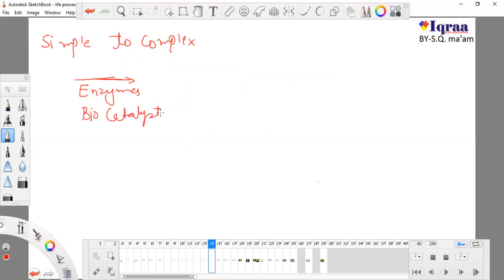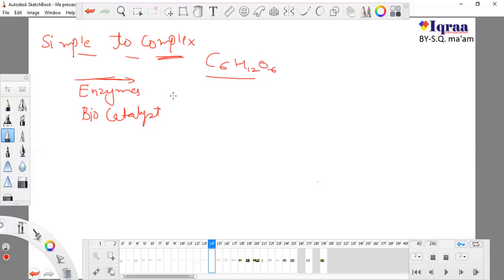What are catalysts? Catalysts are substances which increase the rate of reaction. So we are converting something simple to complex, and so many enzymes or biocatalysts help to convert this simple form to the complex form, that is our glucose.